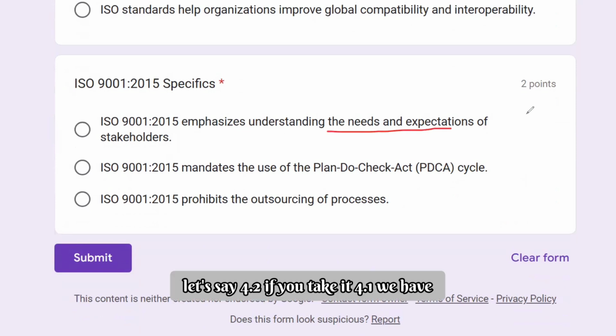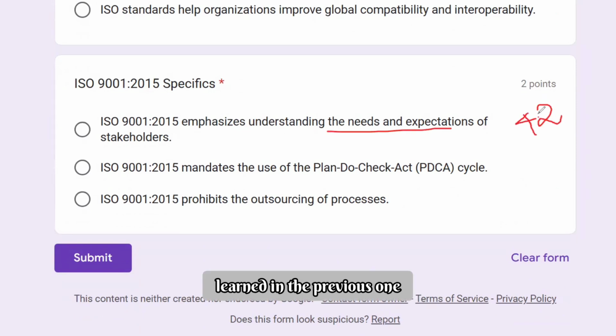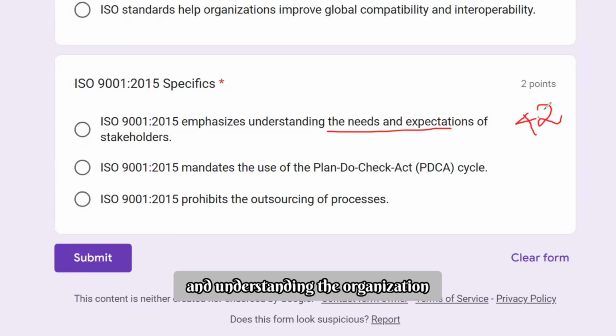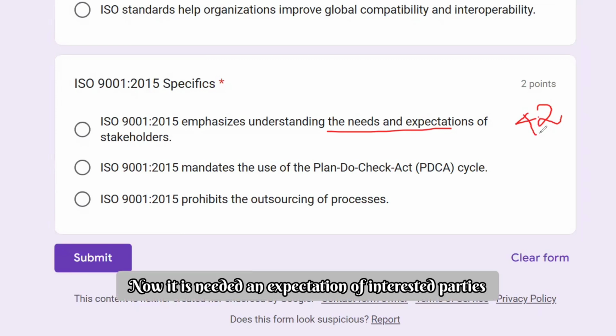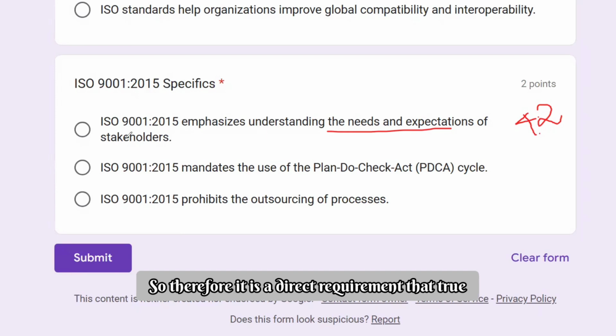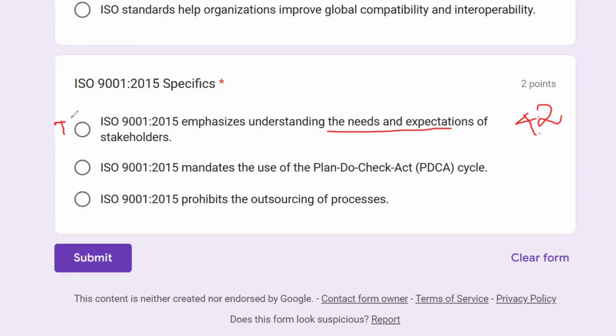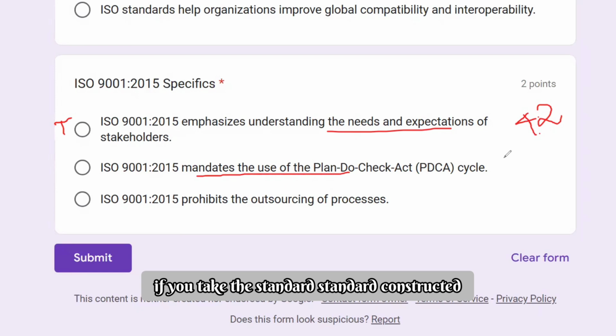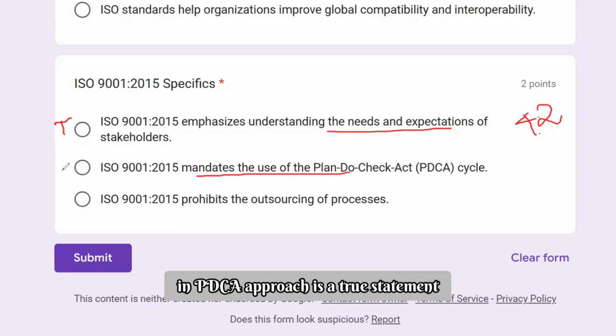So, for example, let's say 4.2. If you take 4.1, we have learned in the previous one, understanding the organization and its context. Now it is the needs and expectations of interested parties. So, therefore, it is a direct requirement. That's true. And ISO 9001:2015 mandates the use of PDCA. Yes, even the standard itself is constructed in a PDCA approach. A true statement.